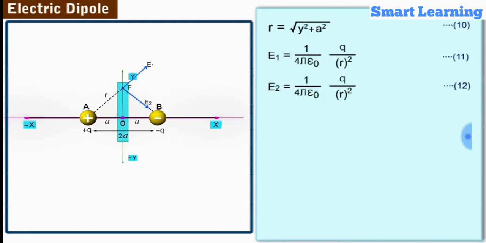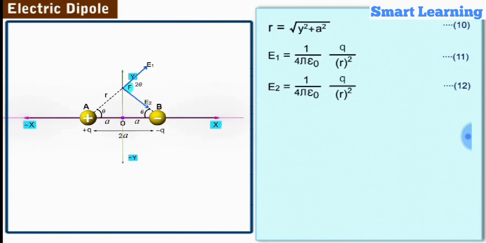The point F lies on the perpendicular bisector of the line joining the charges plus q and minus q. Hence, by geometry of the triangle FAB, the angle FAO is equal to the angle FBO. Let this angle be theta. Now, the angle E1FE2 is the exterior angle of the triangle FAB and hence is equal to 2 theta.